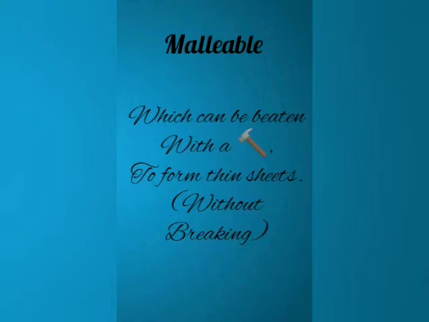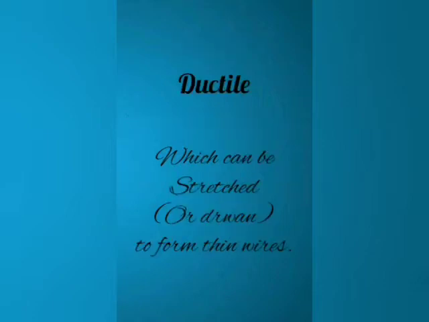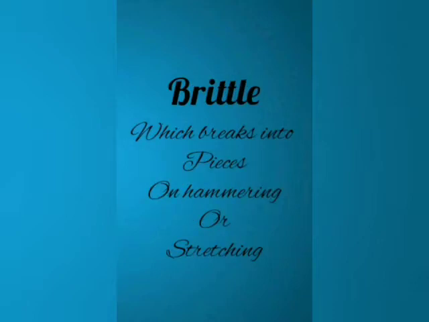Many metals are malleable. A substance is called ductile if, when beaten or stretched by some force, it converts into wires. Metals are usually converted easily into wires, so they are ductile. A substance which, on applying force by beating or stretching, breaks into fine pieces is called brittle. Generally, metals are strong, whereas non-metals are brittle in nature.